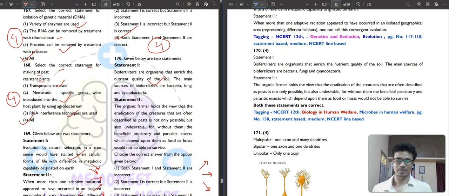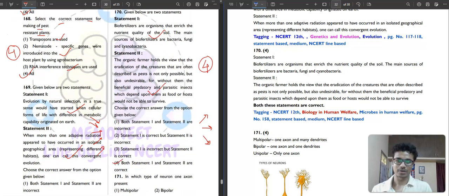Only the compost and the manure. The organic farmer holds the view that the eradication of creatures that are often described as pests is not only possible but also undesirable. For without them, the beneficial predatory and parasite insects which depend upon them as a food or host will not be able to survive. Yes, it is absolutely correct. Okay. So, fourth option will be correct. So, both statements are correct.